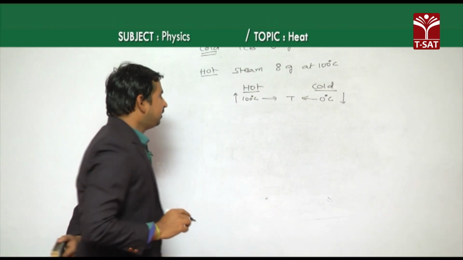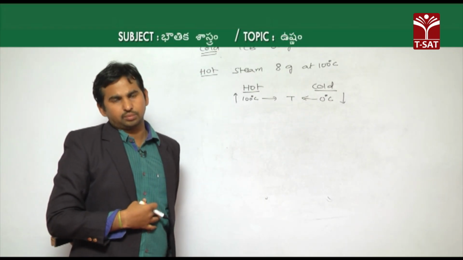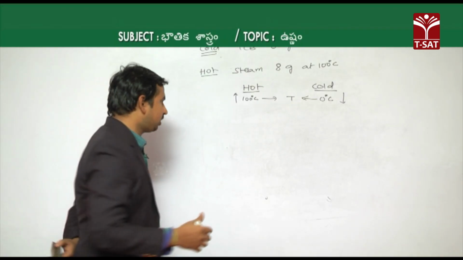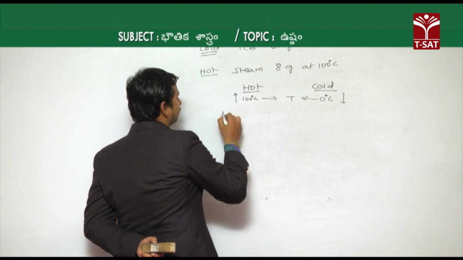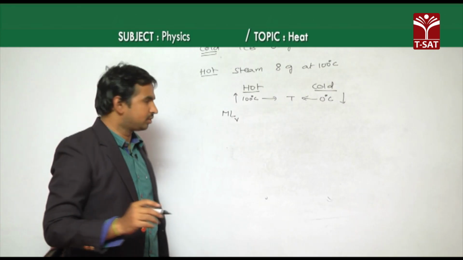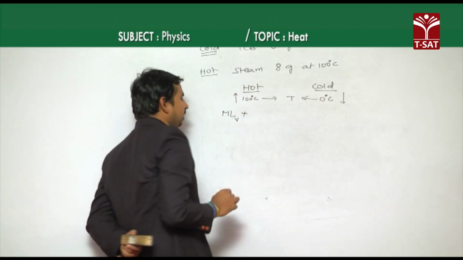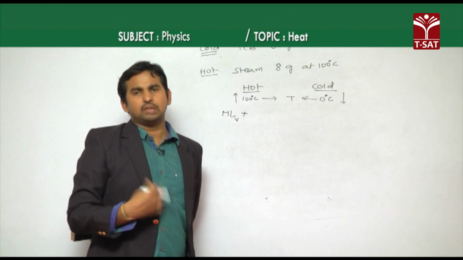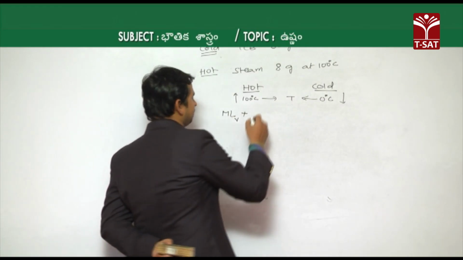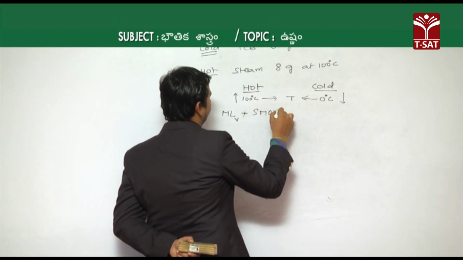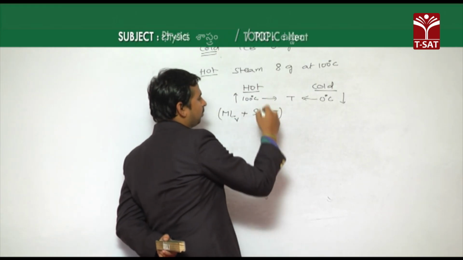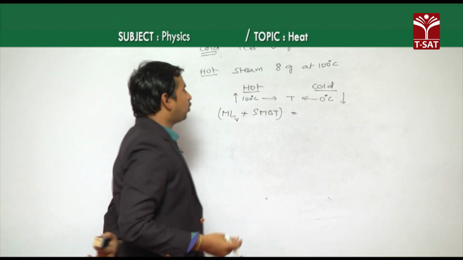But see, if steam is giving out heat energy, slowly it converts into liquid. So we have to take the change of state, which is m into L, the latent heat of vaporization, plus, after it converts into water, its temperature slowly decreases, which means S into m into delta T. Now, all that heat energy for the hot body is equal to that for the cold body, the ice.